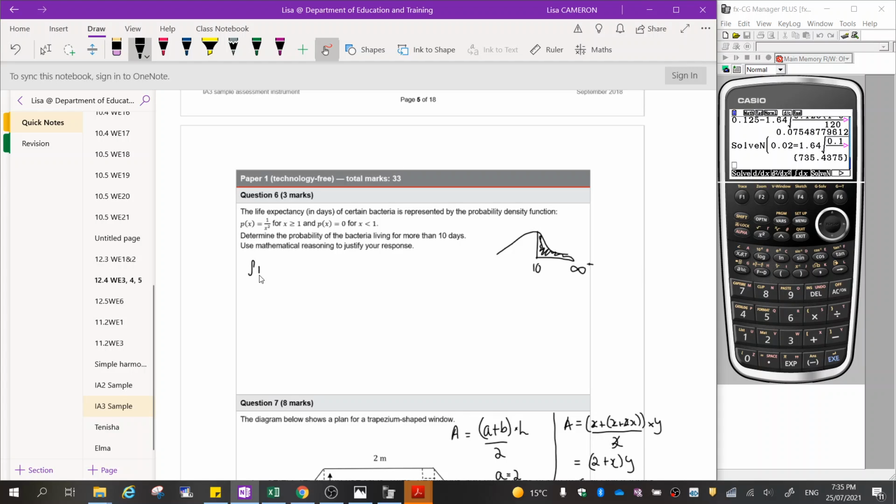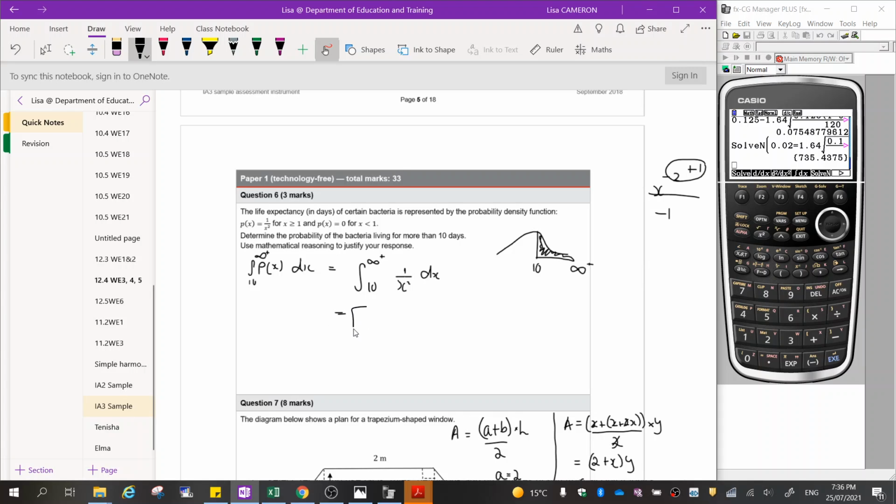So all we're going to do is integrate p of x between our boundaries of 10 all the way up to infinity with respect to x, and we're going to see what we get. So integrate from 10 to infinity. Our function is 1 over x squared with respect to x. Now, that's like saying x to the power of -2. So when I integrate that, I'm adding 1 to the power, and it'll be all over whatever this power is.